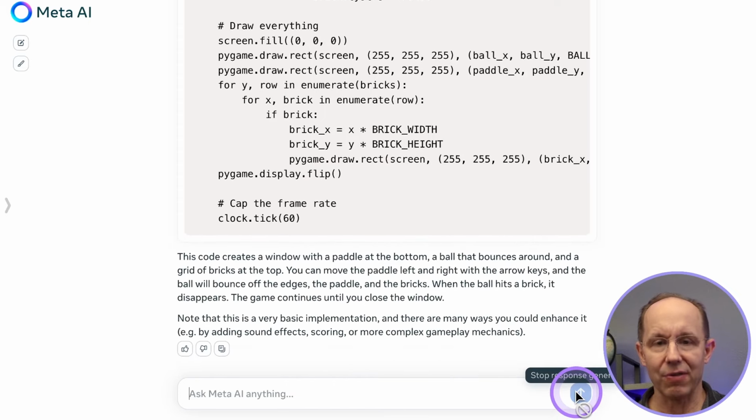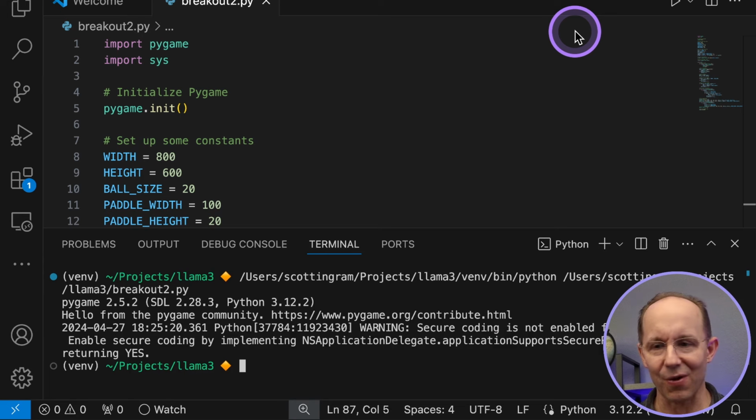That was pretty fast, I thought, so I'm pretty happy with that result. There's a lot of code here, and I noticed that it's using Pygame. So we're going to want to try this out in VS Code to see if it works. All right, so I've got the code pasted in here in VS Code. Let's see how well it performs.